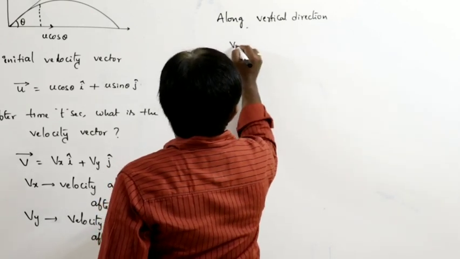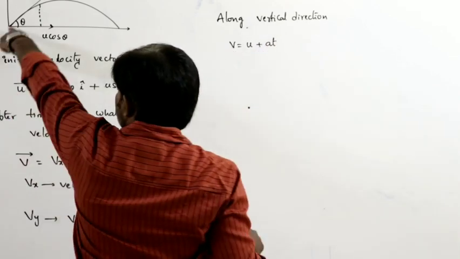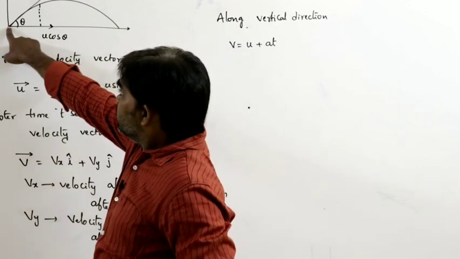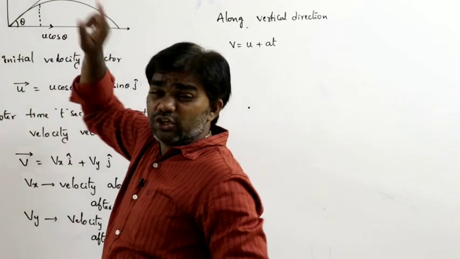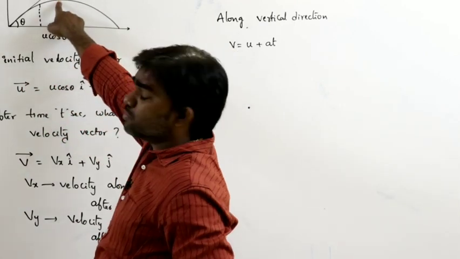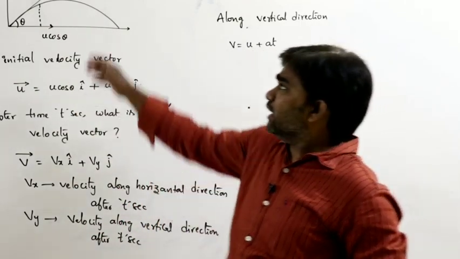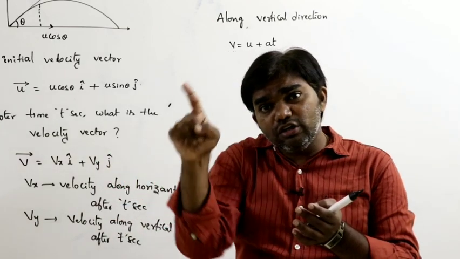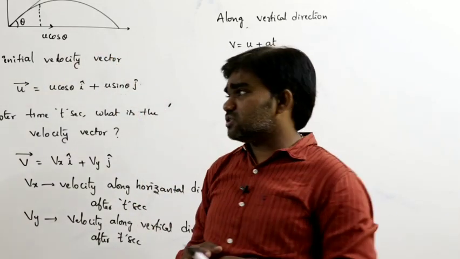From the equation v equals u plus at, along vertical direction the velocity of the body changes continuously. If the body is moving upwards, u sin theta gradually decreases and becomes 0 at maximum height, and again it moves downwards with increasing velocity. That means u sin theta continuously changes with respect to time, but u cos theta does not change.